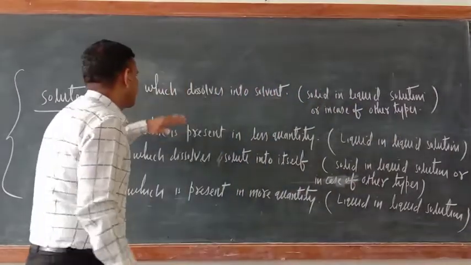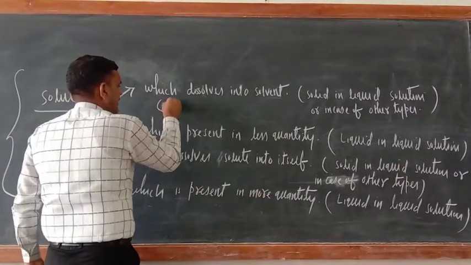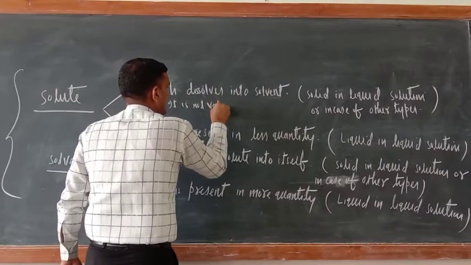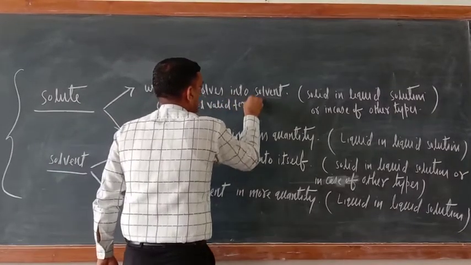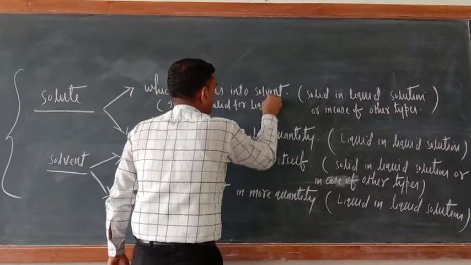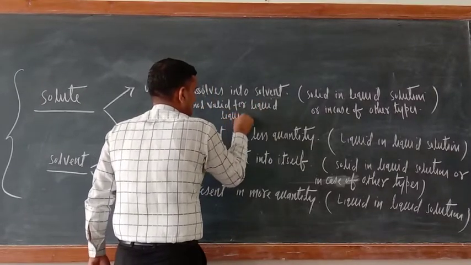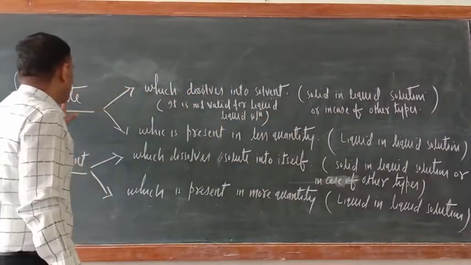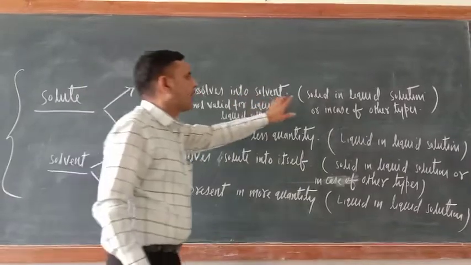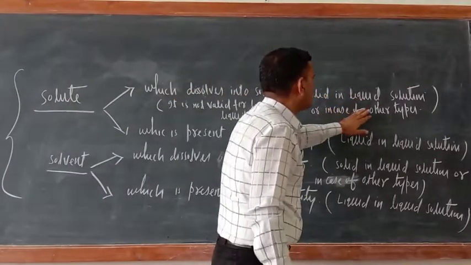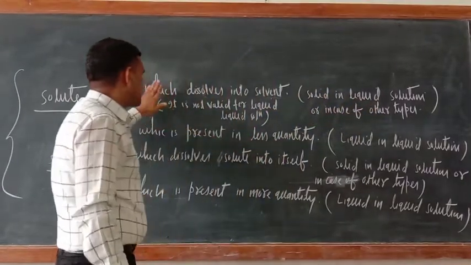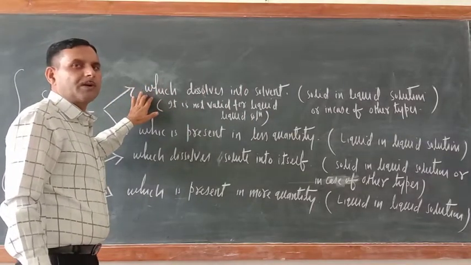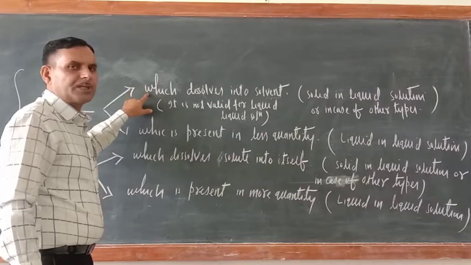This definition is not valid for liquid solution. When solute and solvent both are liquid, then this definition is not valid.